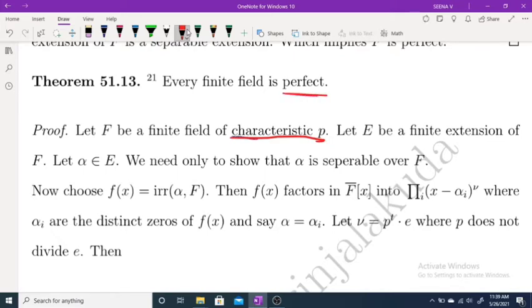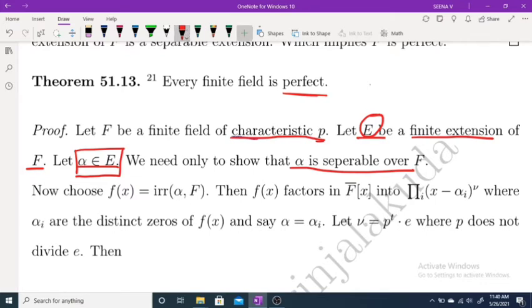For proving perfect, what we have to prove? We have to prove every finite extension is a separable extension. So we are arbitrarily taking a finite extension. Let E be a finite extension of F, and we have to prove this E is separable over F. For this, we are going to prove every element in E is separable over F. So we take an alpha belonging to E arbitrarily, and we have to prove alpha is separable over F. Clear?